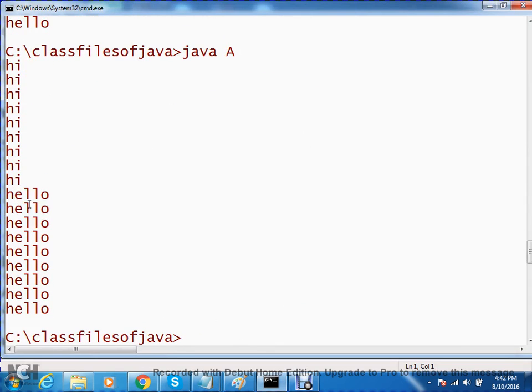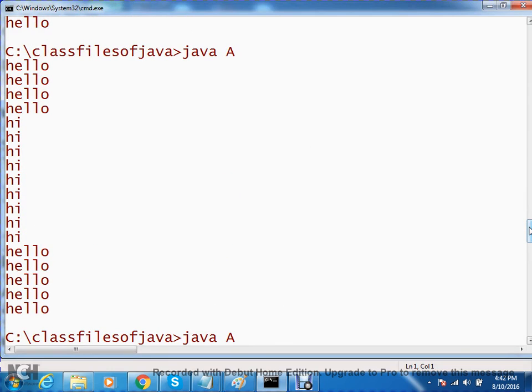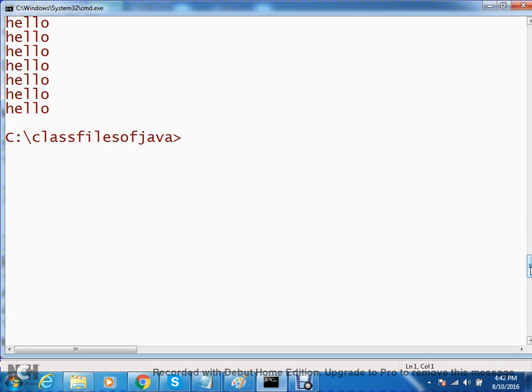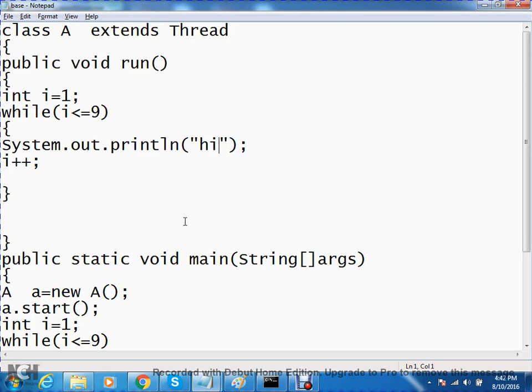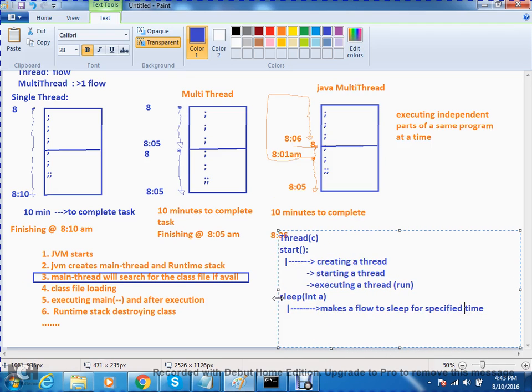Observe here. Yes, earlier you got one zigzag output. Yes or no? Both are executing simultaneously. Understand? Simultaneously. No, mister, I am not understanding. Please elaborate this one a little bit. Now observe here. For that, let me go for one more method called the sleep method, having an int argument. What this sleep method will do is make a flow sleep for some period of time. It makes a flow sleep for a specified time.